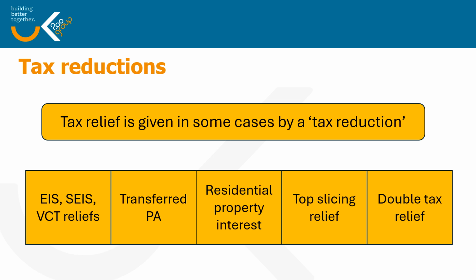Now let's just think about EIS relief, for example. EIS relief is given at 30% of the investment. So someone who invests £10,000 in an EIS company would get a tax reducer of £3,000, which would simply reduce their tax liability for the year in which the investment is made.